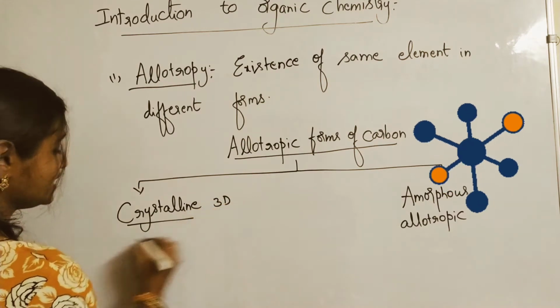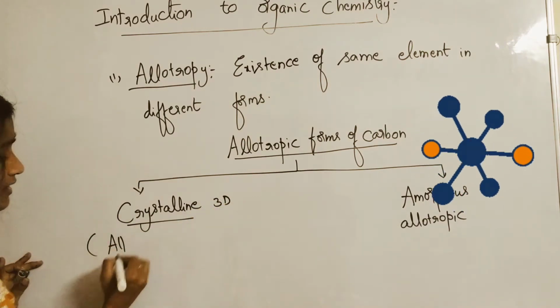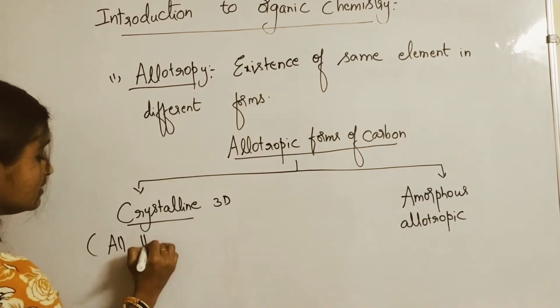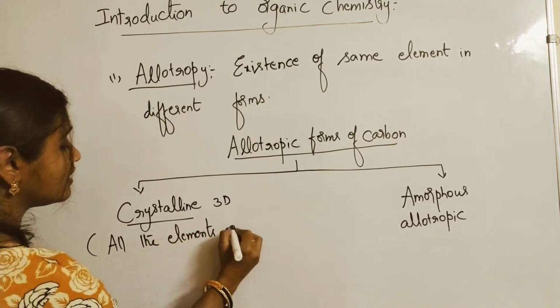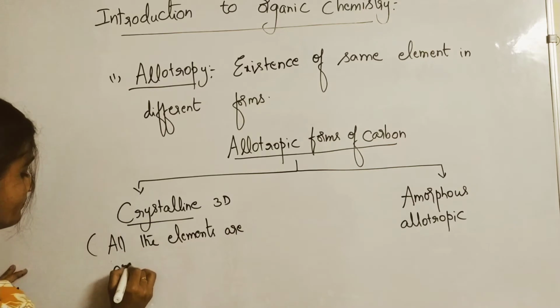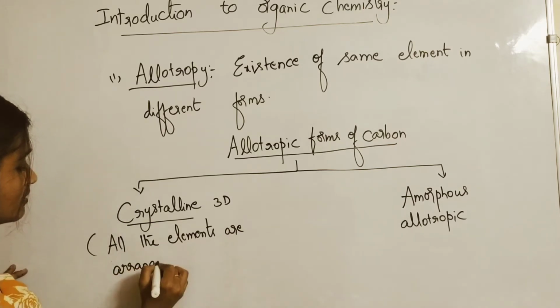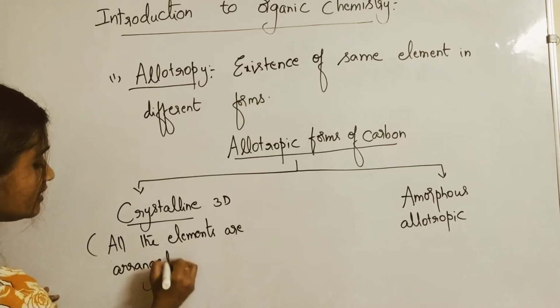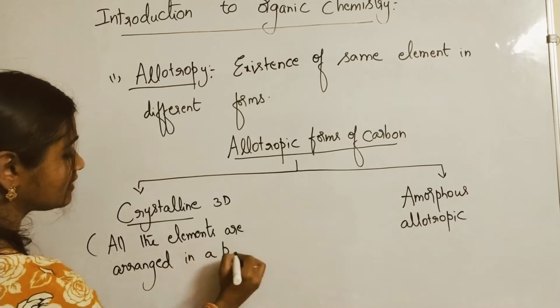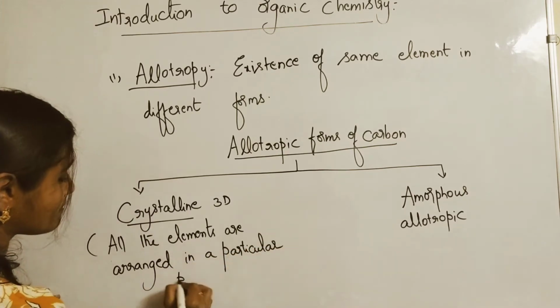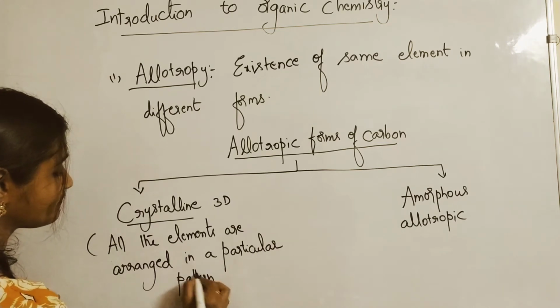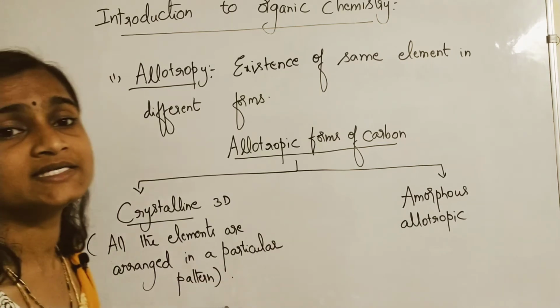Means all the elements are arranged in a regular order, in a particular pattern. You call it crystalline, 3D structures.